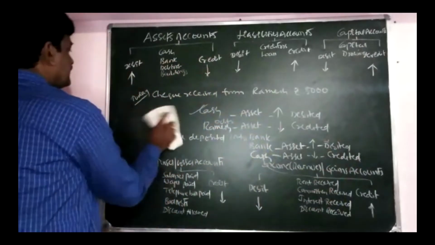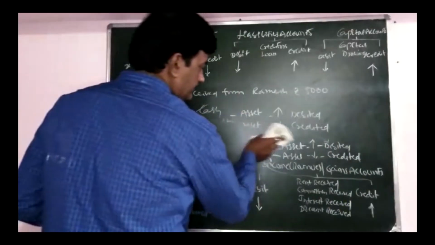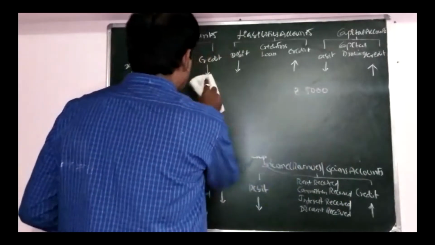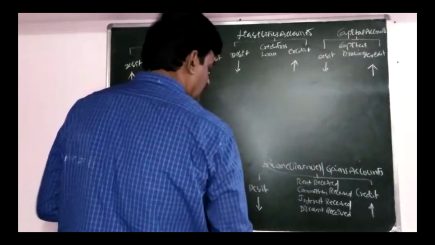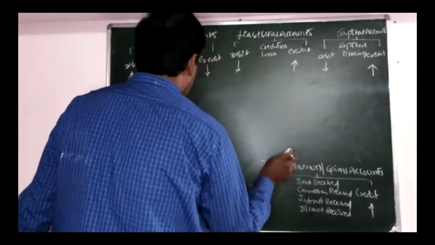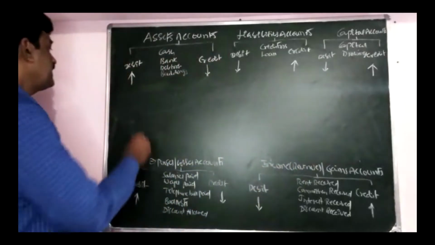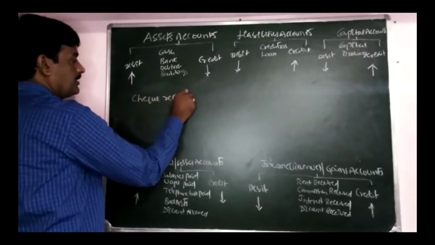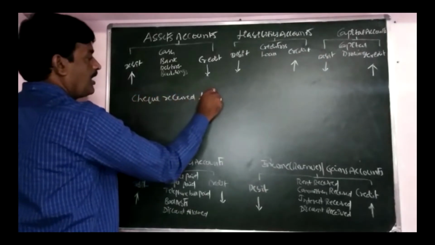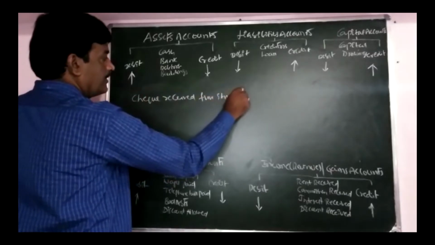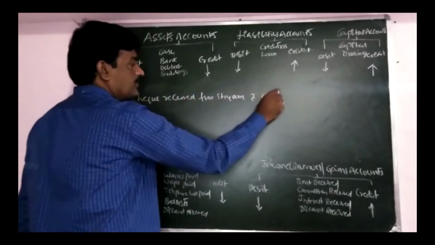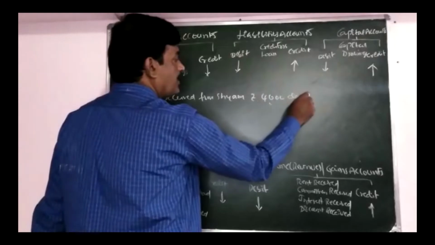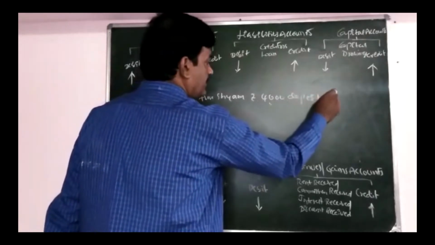Now next transaction. Cheque received from Shyam, rupees 4,000, deposited into bank.